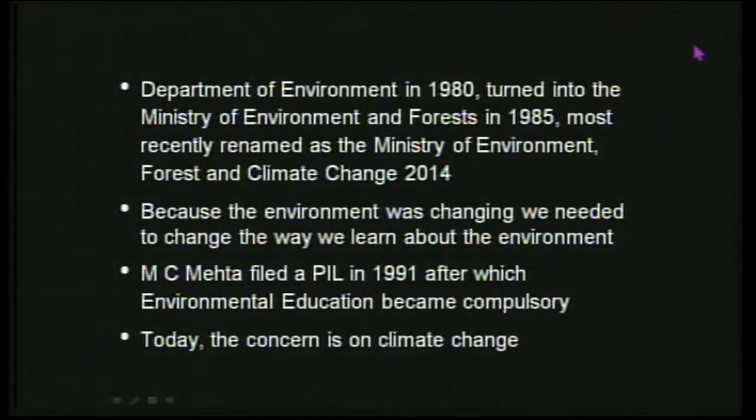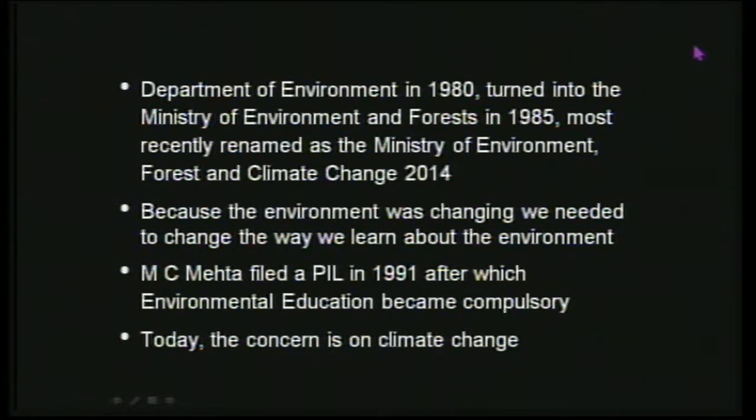But what I'm trying to say is that because of that PIL that was filed by Sri M.C. Mehta, things changed in the education system especially. So we have something called environmental education now in our education system, and we study about it in different ways, in different subject disciplines. But today, everybody is talking about climate change, and climate change is picking up in a big way, and so it's true as well.